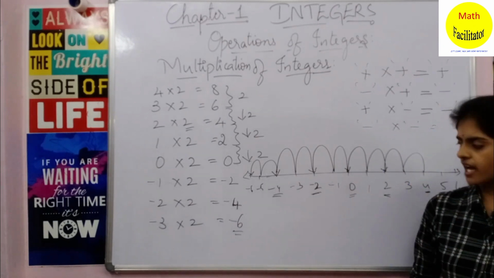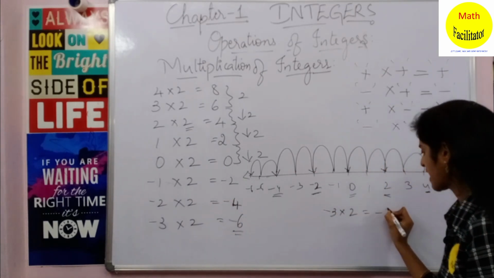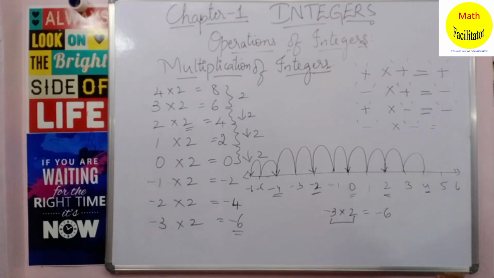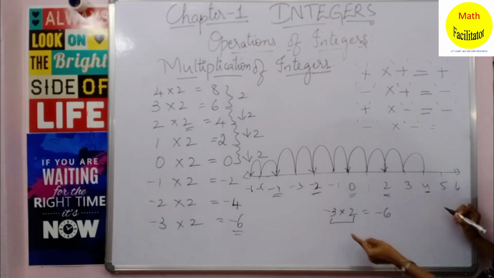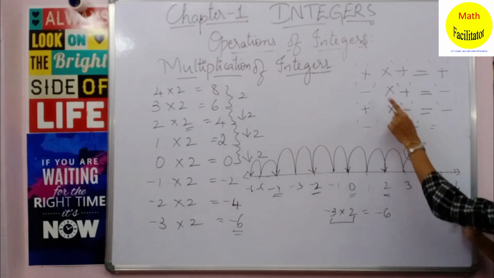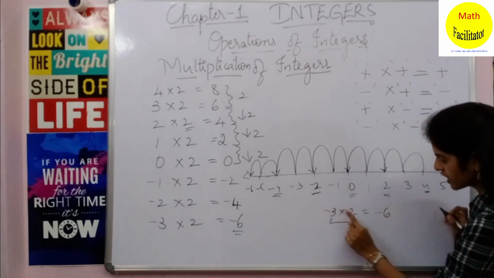Now see this pattern, minus 3 into 2 is minus 6. Here you multiply 3 into 2. So 3 2s are 6 and you put a negative sign, because negative into positive is what? Negative into positive is negative. So you multiply it and you put a negative sign.